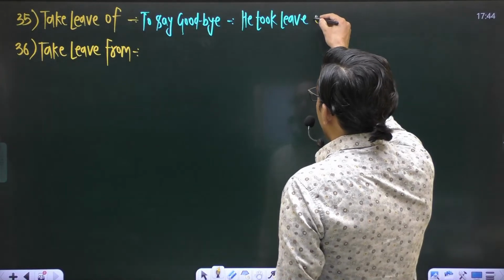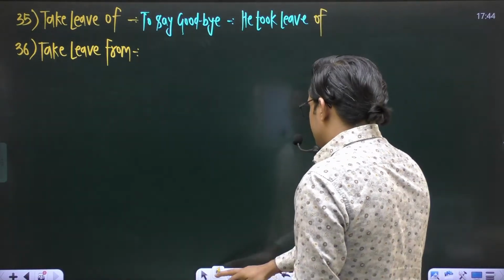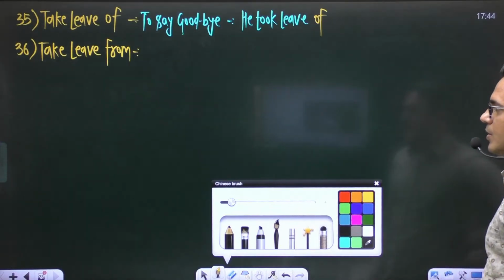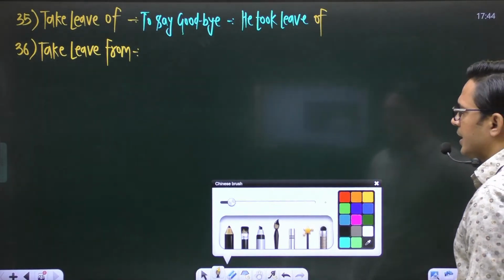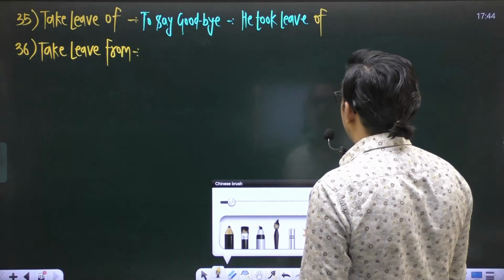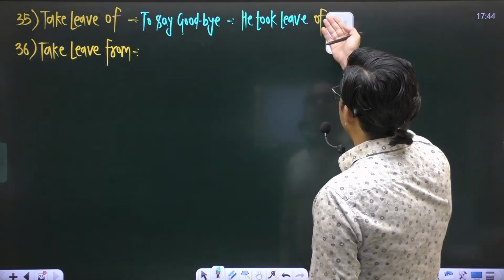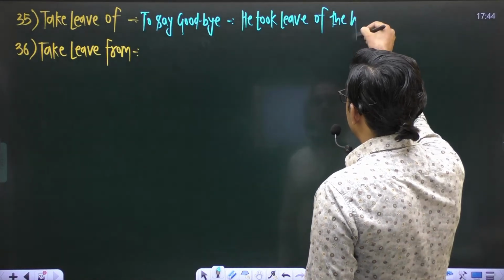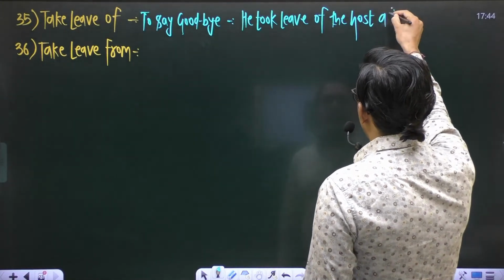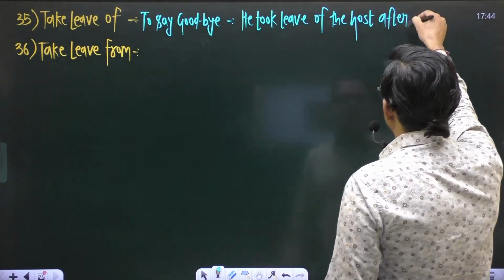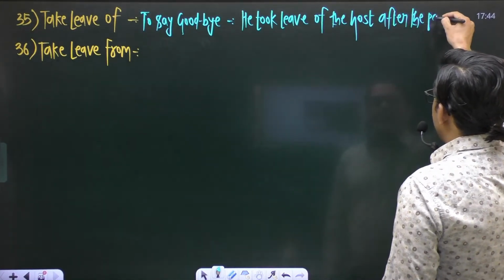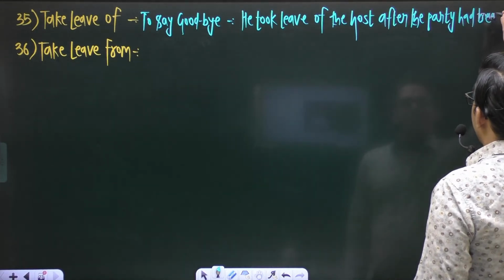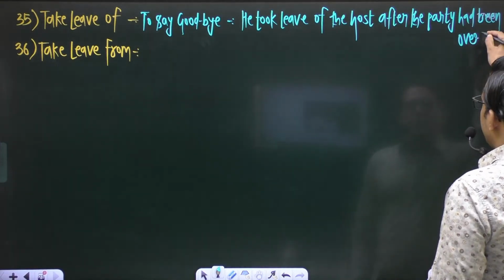He took leave of the host after the party had been over. After the party had been over.